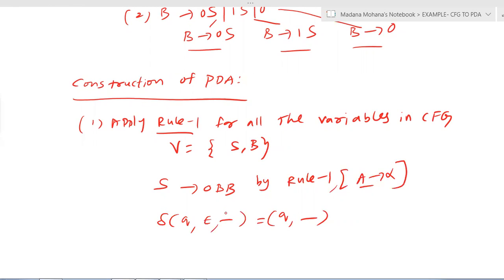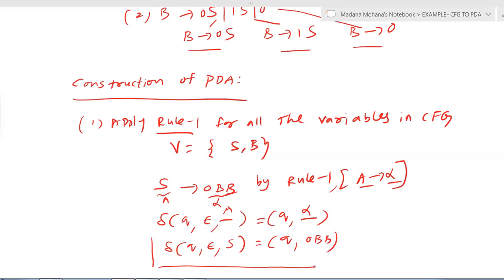So this A you can place here, and this alpha you can place here. In the given grammar, the left hand side is A, and the entire right hand side is alpha. Now substitute these values: delta of q, epsilon, S equals (q, alpha), which is (q, 0BB). This is the transition corresponding to the production S derives 0BB.